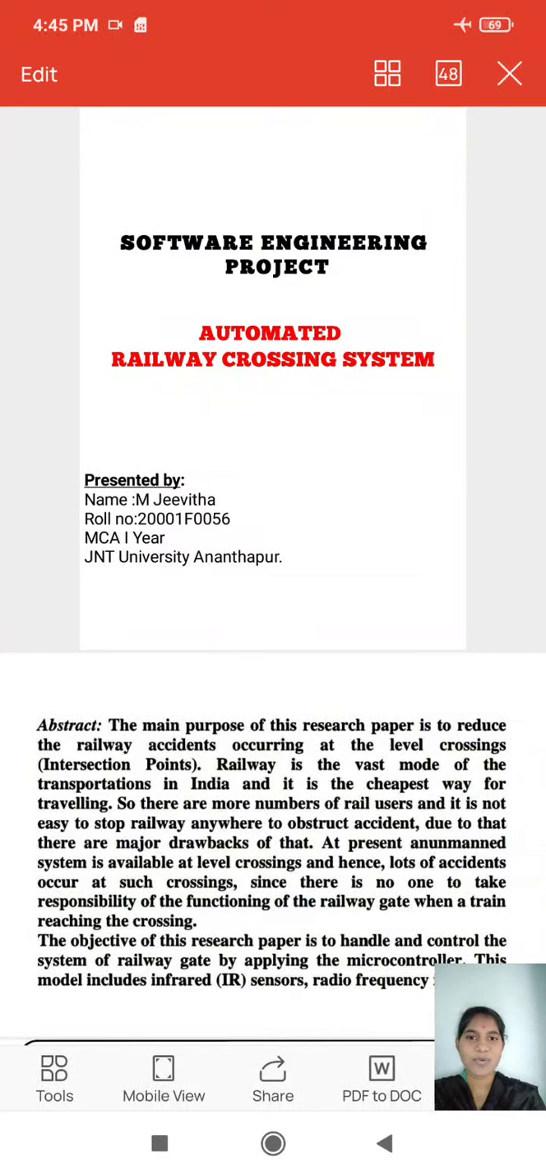Today I am discussing my project. The project is the Automated Railway Crossing System. This project deals with how to control traffic, how to avoid accidents at railway crossings, and how to reduce human involvement at the railway grade.